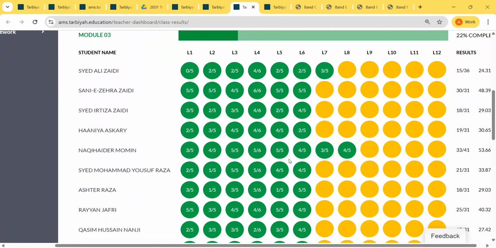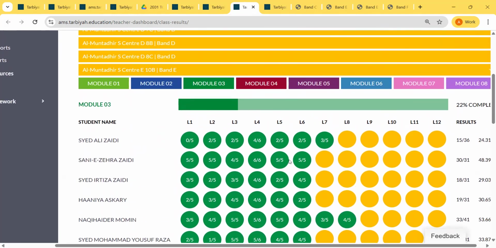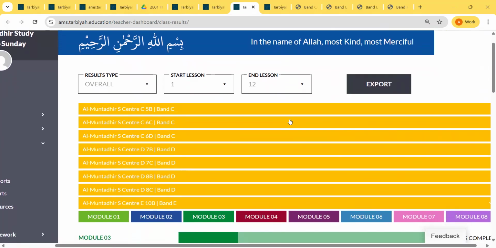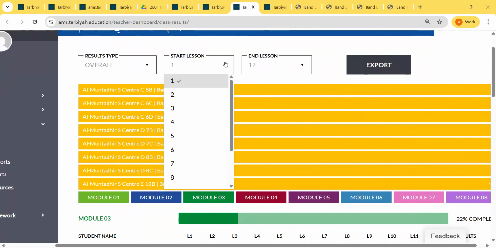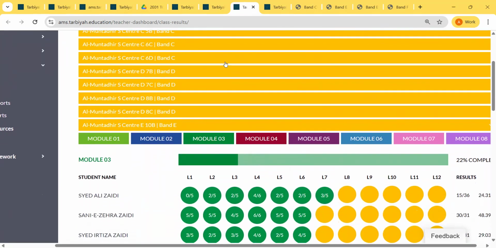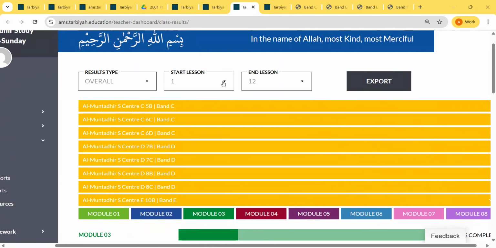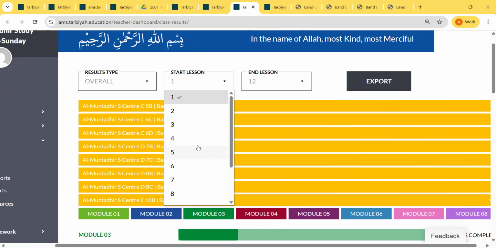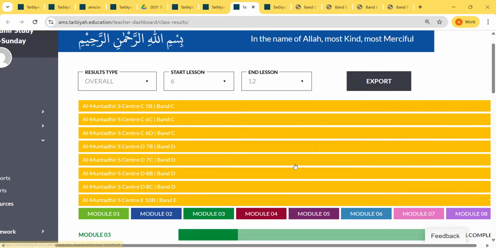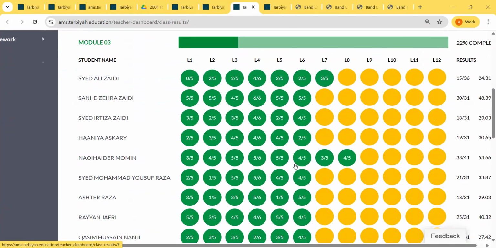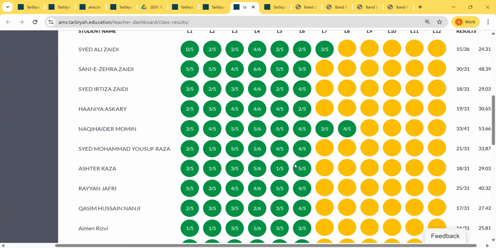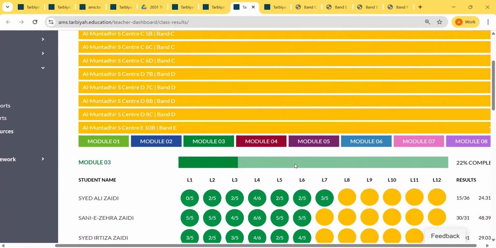Now one thing, the new feature that is here is that you can actually select the lessons you want to see in a certain module. So this is module 3, and if I'm a level 10 teacher, let's say I want to see the results for module 6 to 12. When I select this on the top, the page will reset itself and it will eventually show me just module 6 to 12.